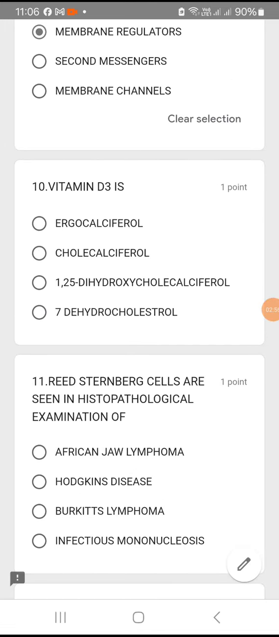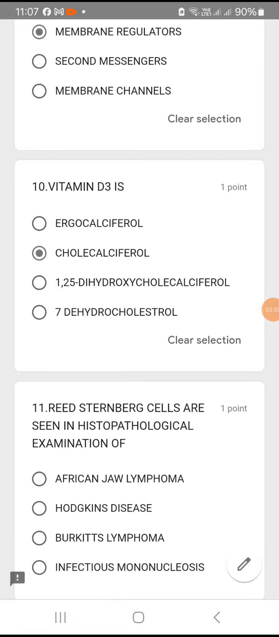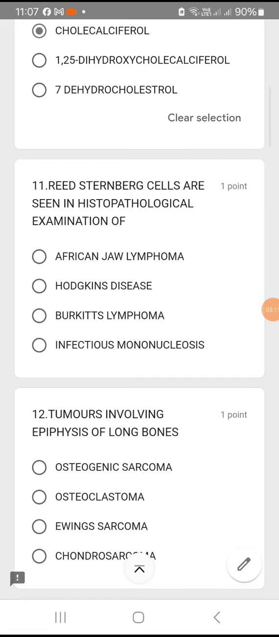10th question. Vitamin D3 is ergocalciferol? No. Cholecalciferol, 1,25-dihydroxycholecalciferol or 7-dehydrocholesterol. Vitamin D3, it's very easy. Cholecalciferol. Okay. Option B. Vitamin D3 is cholecalciferol.